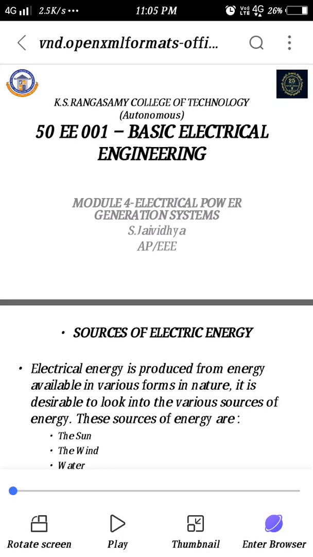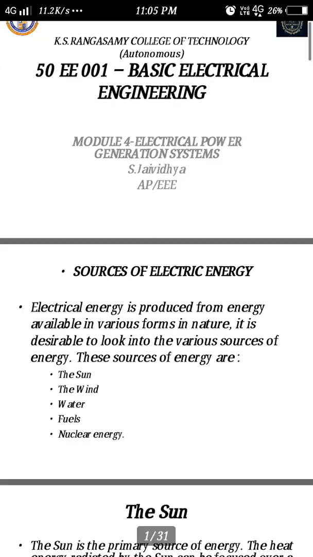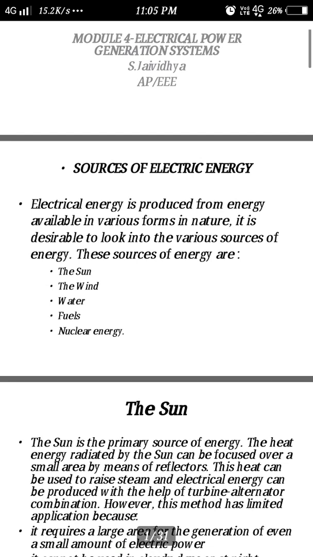Now we are going to discuss electrical power generation systems. We have to know about the basic sources of electric energy. The electrical energy is produced from energy available in various forms in nature.